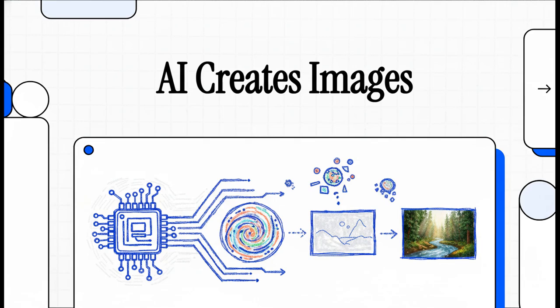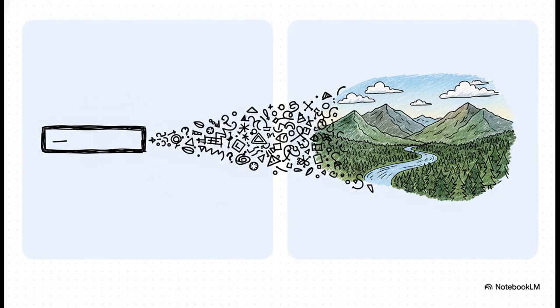Okay, let's dive into one of the most mind-bending topics out there right now. Generative AI. I mean, how on earth can a piece of software, a machine, just dream up an image? Not just any image, but one that's totally original and looks as real as a photo you take with your camera. It's wild, right? You know how it works, right?